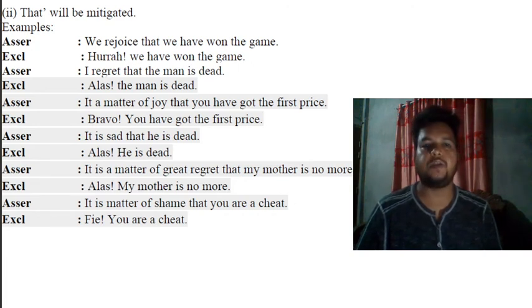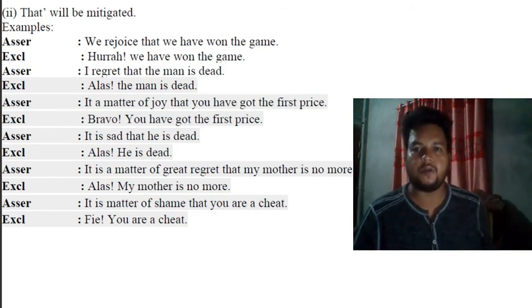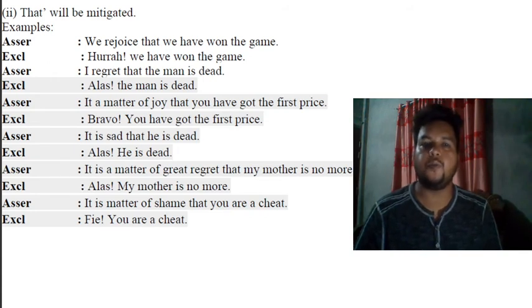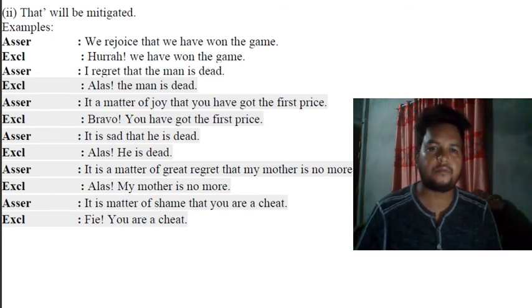The next assertive, it is a matter of joy that you have got the first prize. So it is described as a matter of joy. In this case, no point to be sad, no point to add alas. So we'll take bravo. Next sentence, it is said that he is dead. So it is a matter of sadness. In this case, we'll take alas. Next sentence says, it is a matter of great regret that my mother is no more. So it's a matter of sadness, so we'll take alas, my mother is no more.